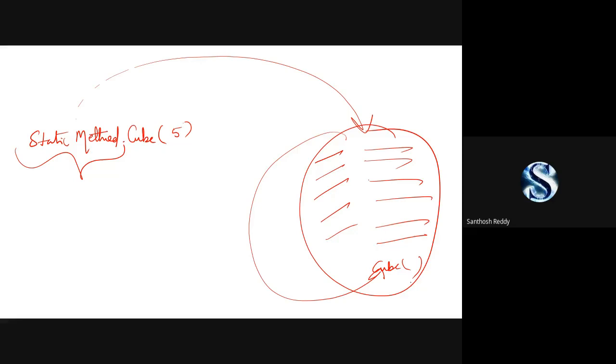Once it finishes, it comes back with a value and prints it on the console directly. If you are storing it into a variable, then it will be stored in the variable where you have declared the method.